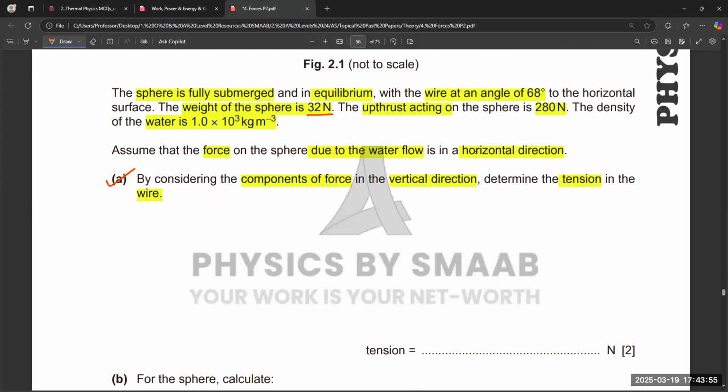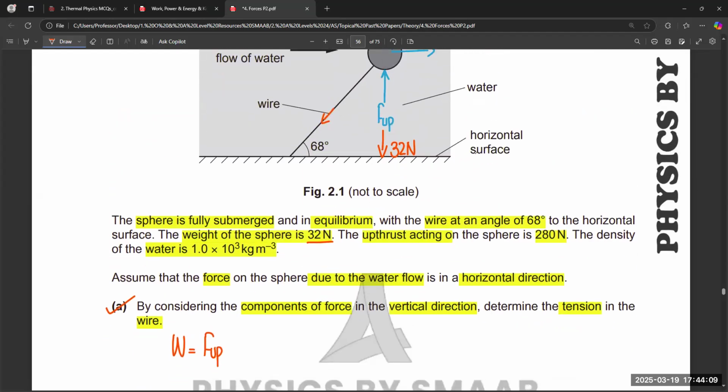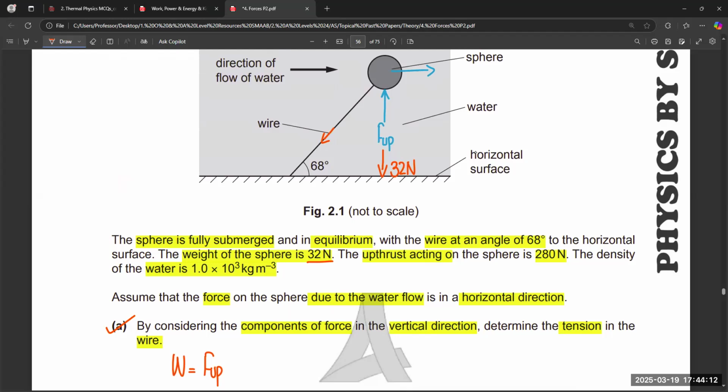So the weight acting downward equals the upthrust. And this wire is supporting the sphere from moving anywhere. That's why this sphere is in equilibrium. So this is the vertical component making 68 degrees. Let's suppose the weight of the body is in the downward direction. From this side we can make components: one component is horizontal and the other component is this one also.